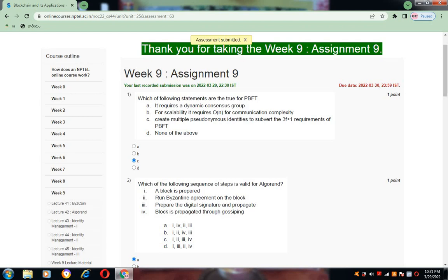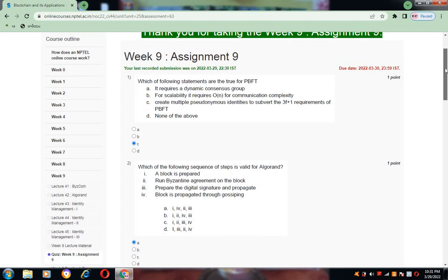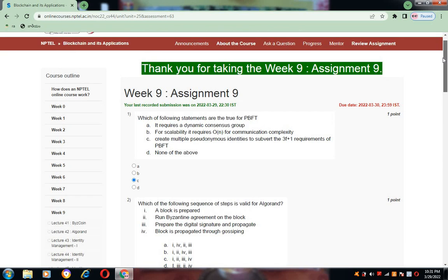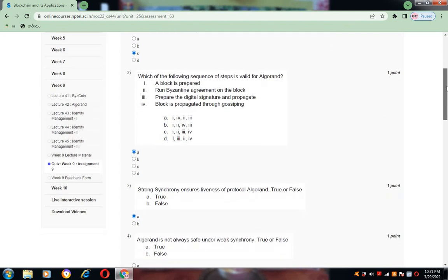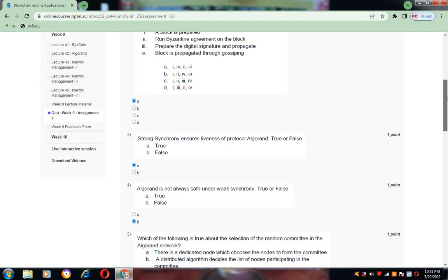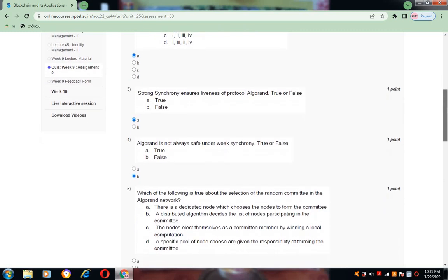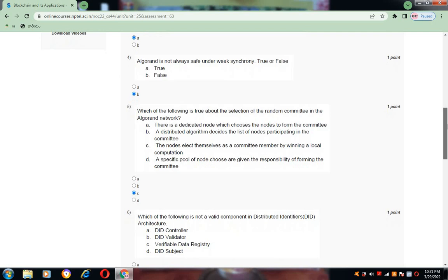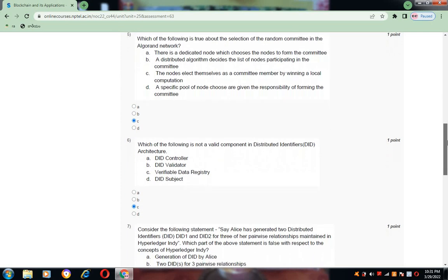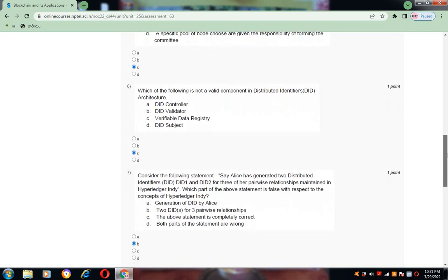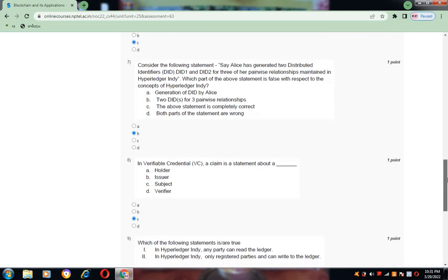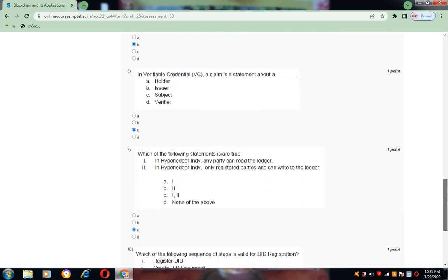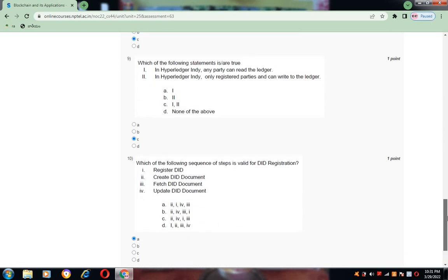So once again we see the answers. For question number 1, the option is C. Question number 2, the option is A. For question number 3 also, the correct option is A. For question number 4, the correct option is B. Question number 5, the correct option is C. Question number 6, the correct option is C. For question number 7, the correct option is B. Question number 8, the correct option is C. Question number 9, the correct option is also C. Question number 10, the correct option is A.